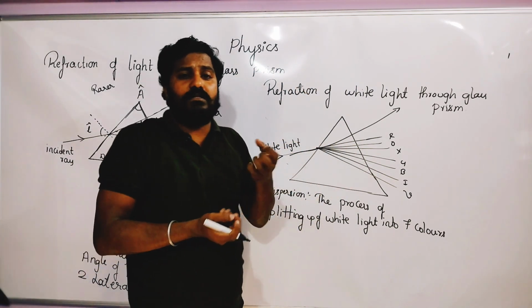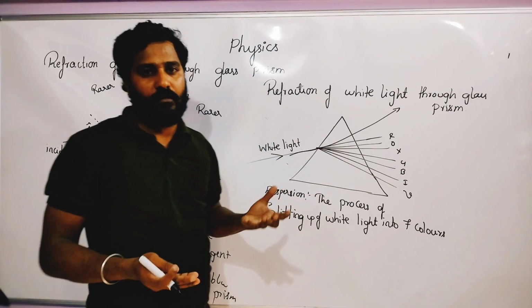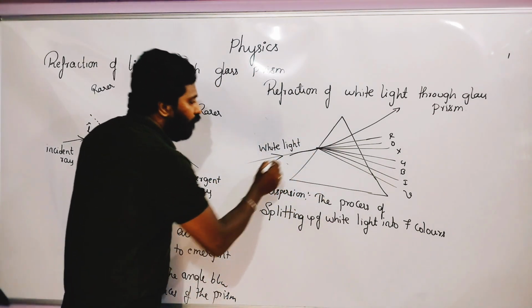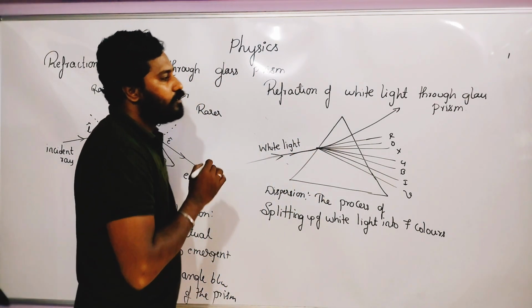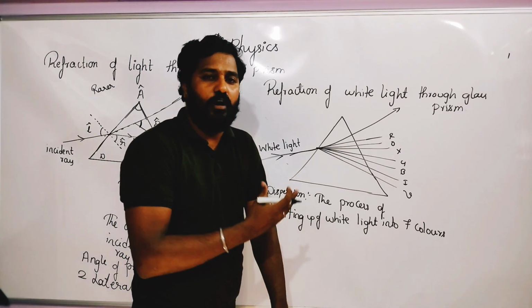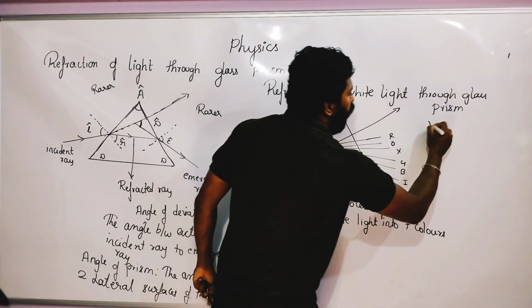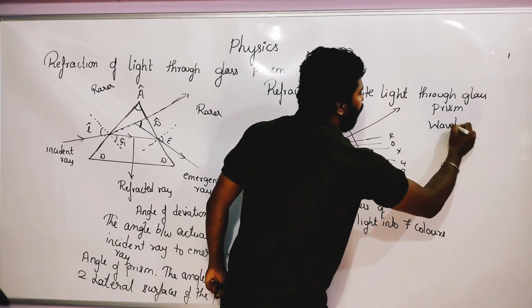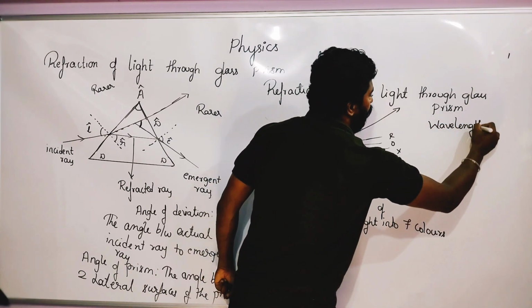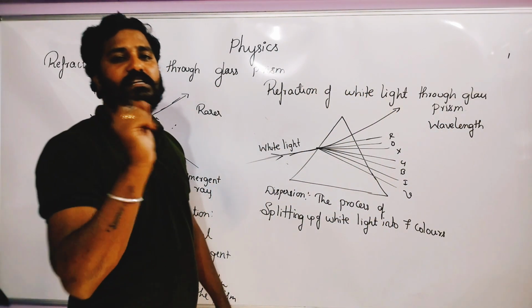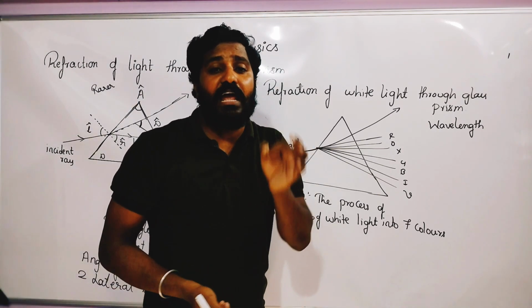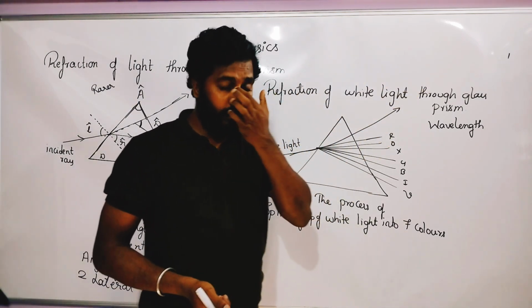What makes these 7 colors split up? What is the reason for the splitting up? The reason is the wavelength of each color. This is very important. What is the reason for splitting up of white light? The wavelength of each color.